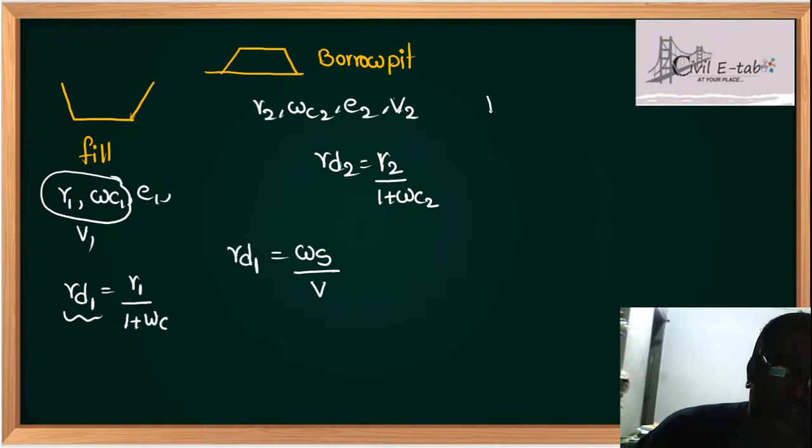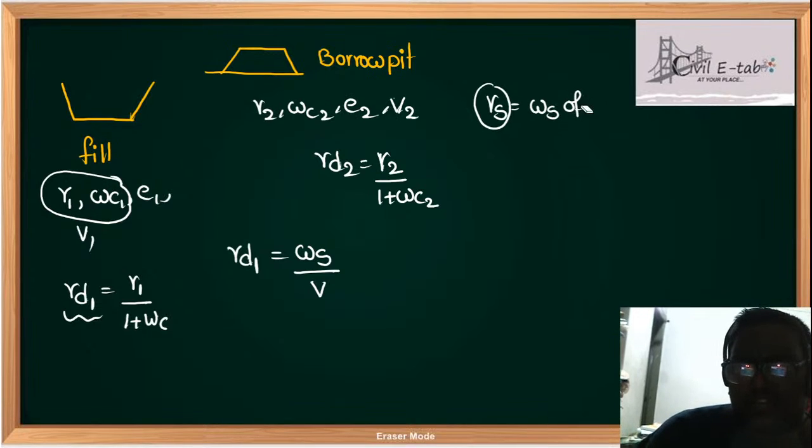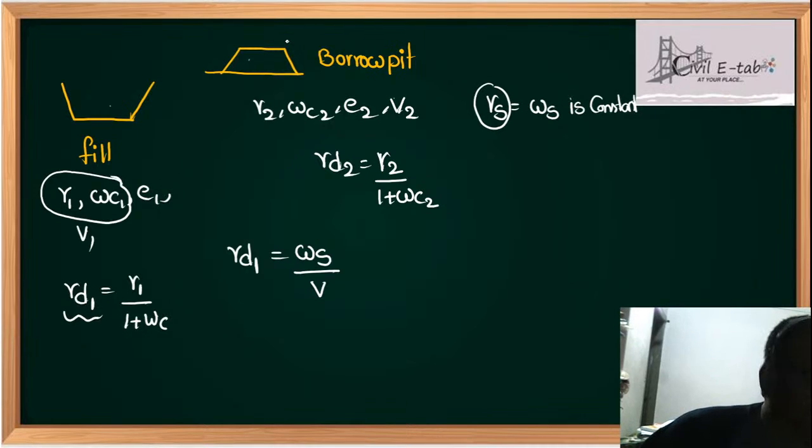As I told you, for any soil, weight of solids is constant. Weight of solids is nothing but weight of soil, which is always constant. How? Suppose you are bringing 2 tons of soil from here to here, will the weight of soil vary? No. If it is 2 tons here, it will also be 2 tons there. So weight of soil is always constant.